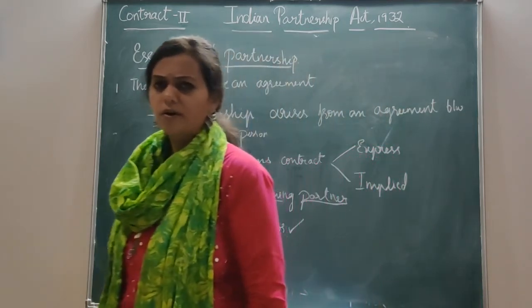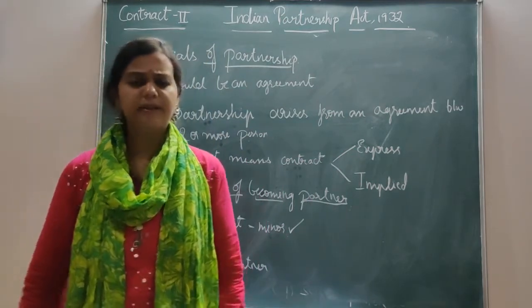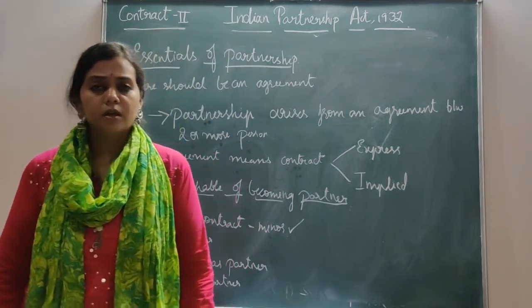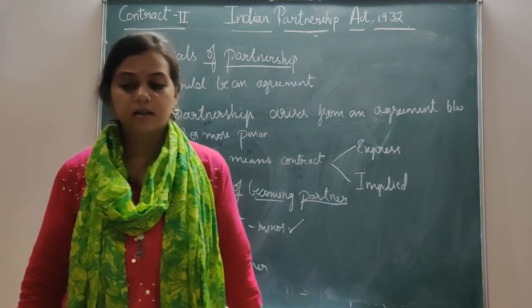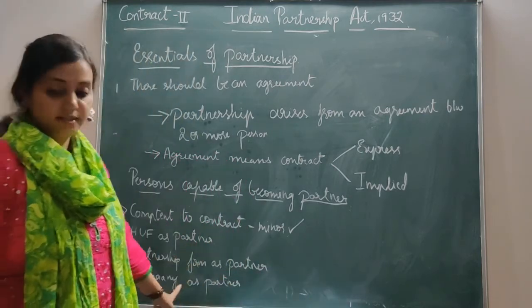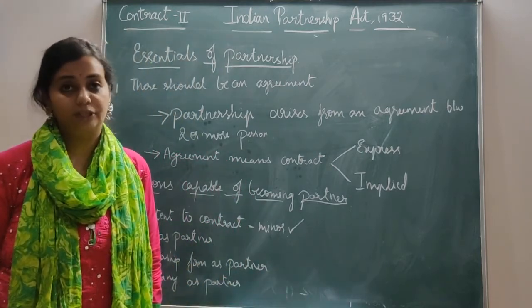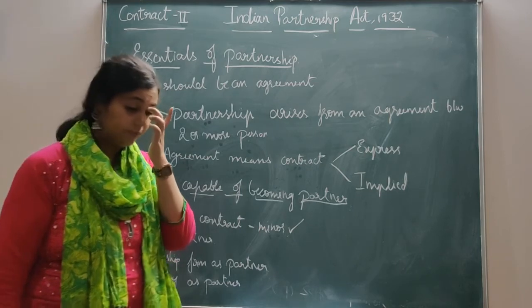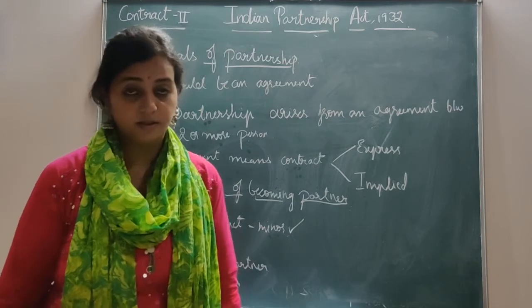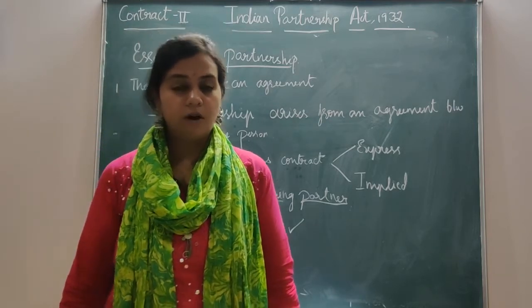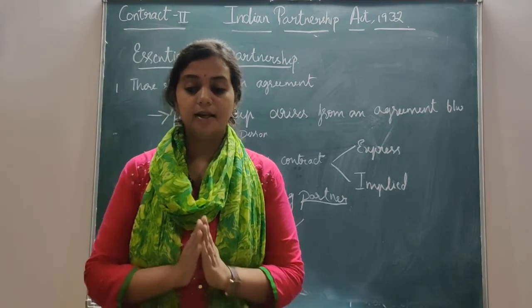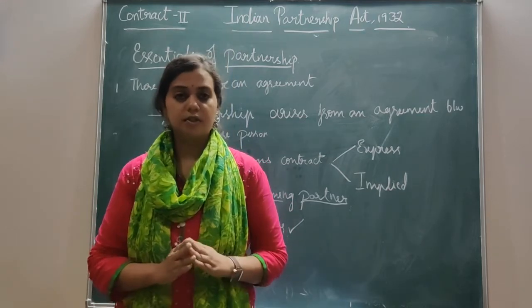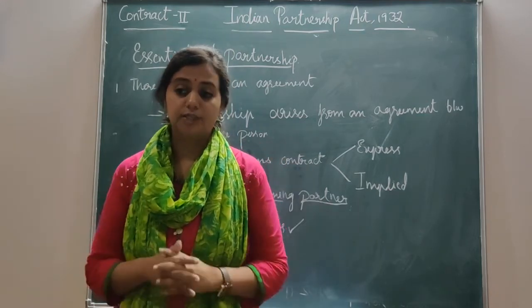Now, when you are studying the Companies Act, you will get to know that it says a company is an artificial body of persons. It's a legal entity with an artificial body of persons. So normally you can classify persons into natural or artificial.